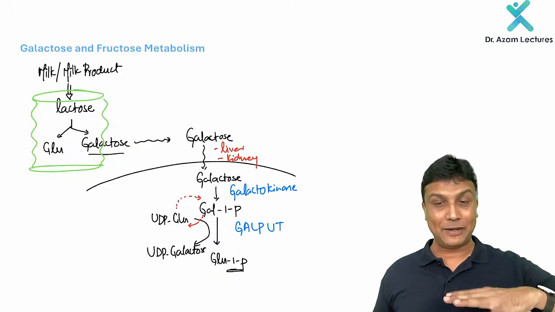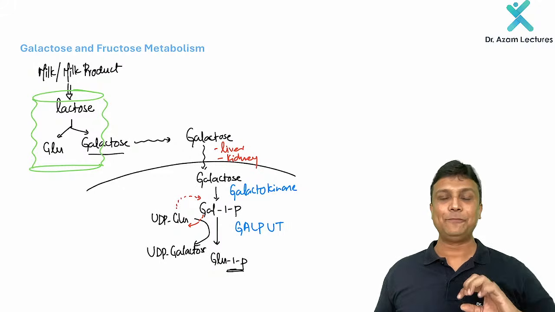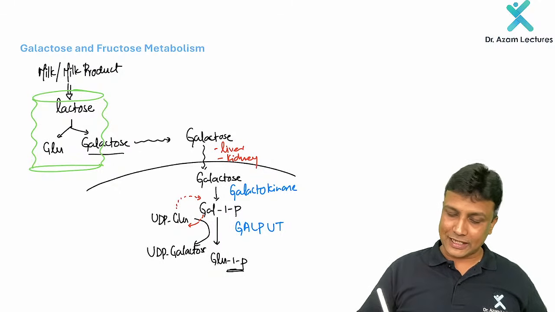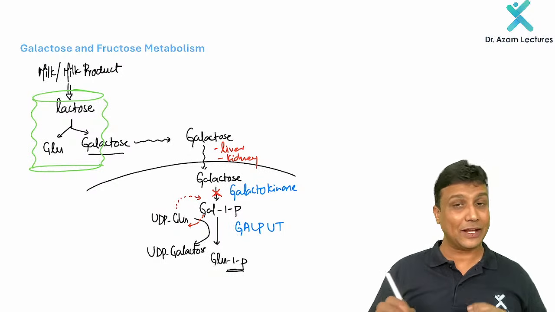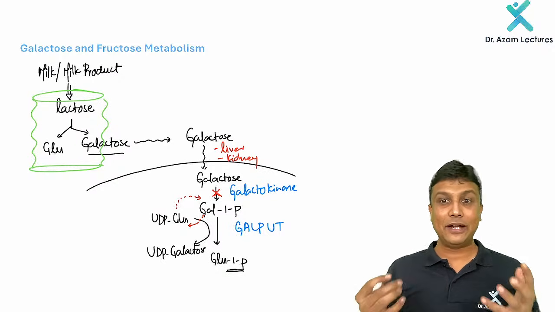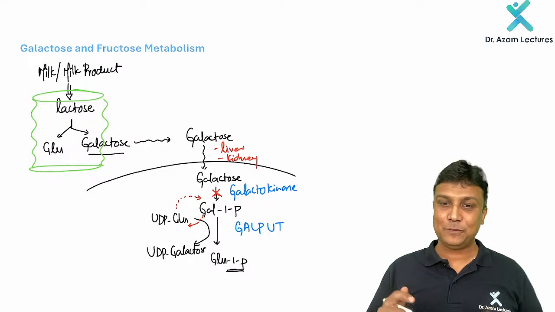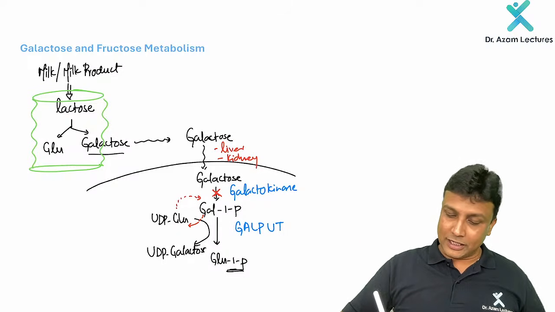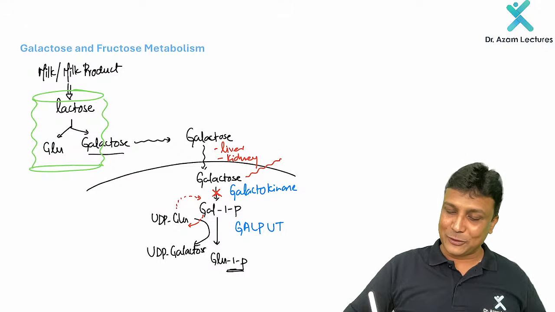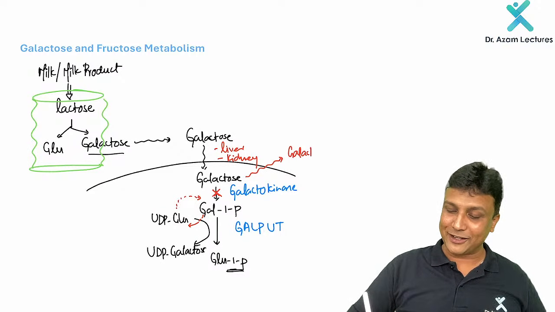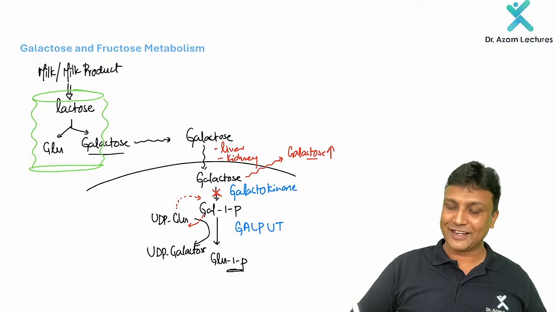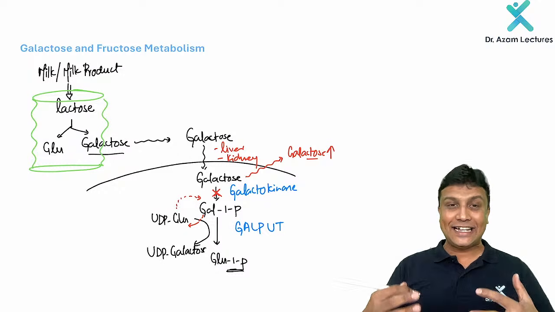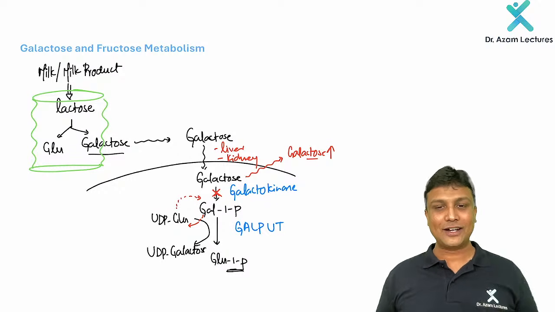Once you have seen the entire metabolism over here, now let us see the defects here. If galactokinase enzyme is deficient, if that is defective there, then what is going to happen? We are unable to trap the galactose. If they are unable to trap the galactose, that galactose will be going out into the blood. Oh my God, that will lead to galactosemia. Increased level of galactose in the blood.